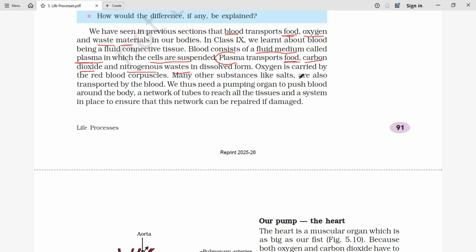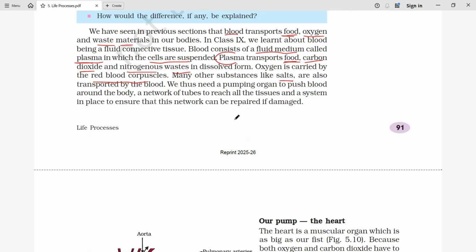So this oxygen is carried by, as we have just told, hemoglobin, the important part which is available in the RBC of the blood, that is called the red blood corpuscles. Apart from this, salt is also being transported by the blood.